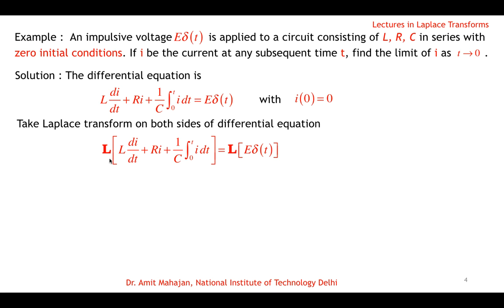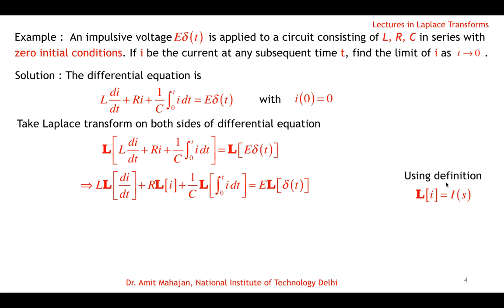By linearity we can solve the left hand side: Laplace of a sum is the sum of the individual Laplaces. So Laplace of the first term plus Laplace of the second term plus Laplace of the third term equals Laplace of the right hand side. If we denote Laplace of i, the current, as I(s), then we can immediately use the property of the Laplace of a derivative and the Laplace of an integral.